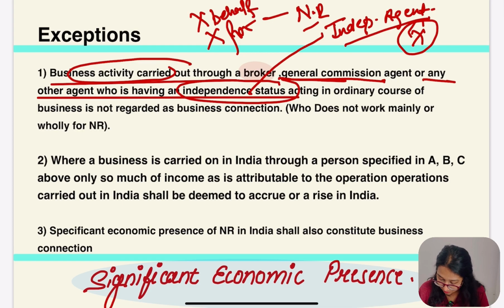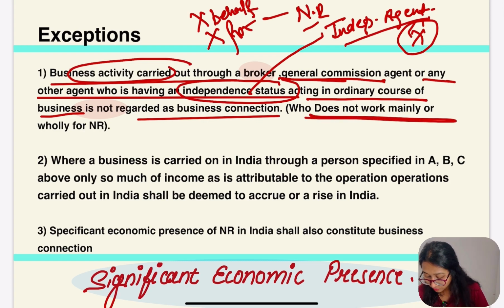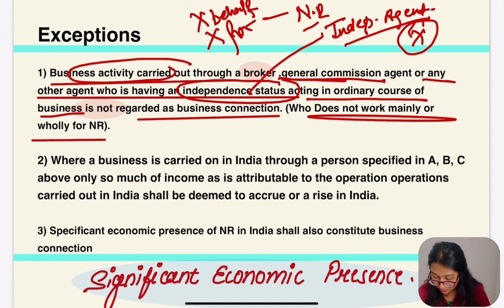So let's continue. Business activity carried out through a broker, general commission agent, or any other agent who is having independent status, acting in the ordinary course of business, is not regarded as business connection, who does not work wholly or mainly for the non-resident. Hope this part was clear.